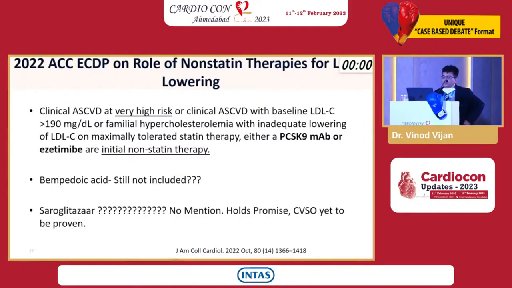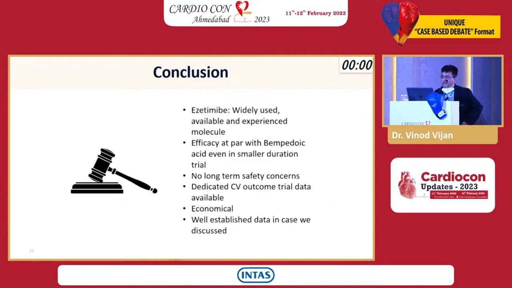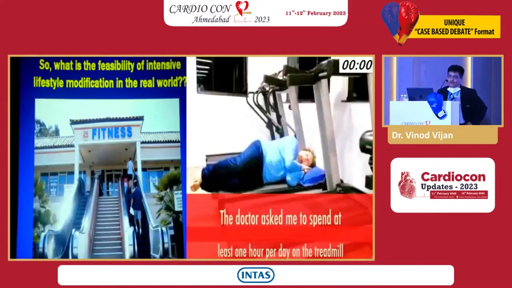So, the concluding slides: in clinical ASCVD, which is very high risk, we should add ezetimibe and PCSK. Bempedoic acid is still not included. I'm sorry for my friend, though I'm a proud Indian, there is no mention because we do not have adequate safety data on cardiovascular safety of a higher magnitude. These are the prices, which might differ a little here. To conclude, it is widely used, efficacy is at par, there is no long-term safety concern, dedicated cardiovascular outcome, economical, well-established data in the case we have discussed,